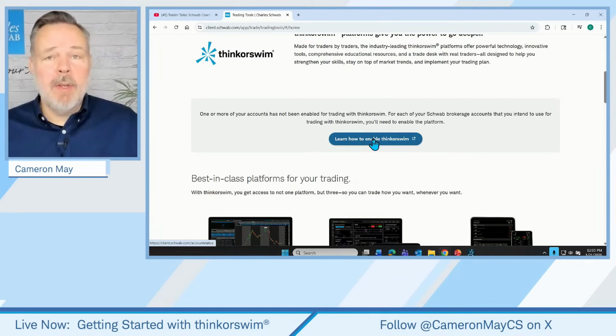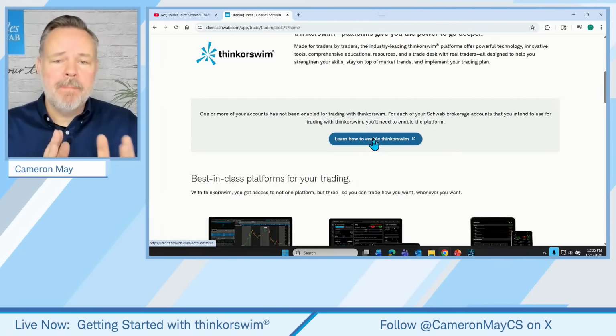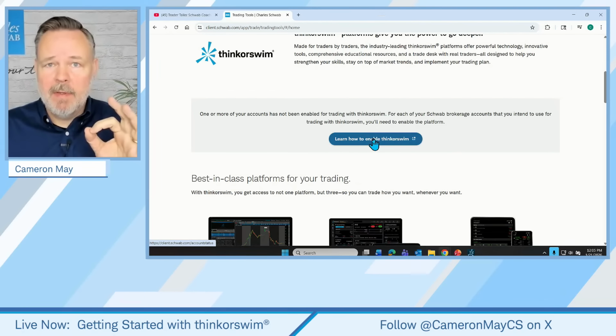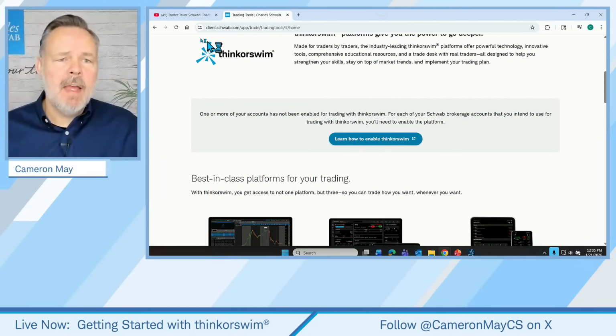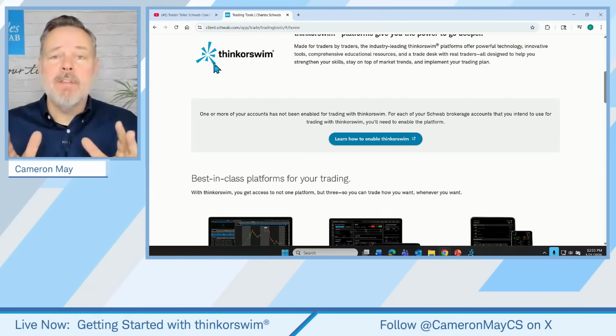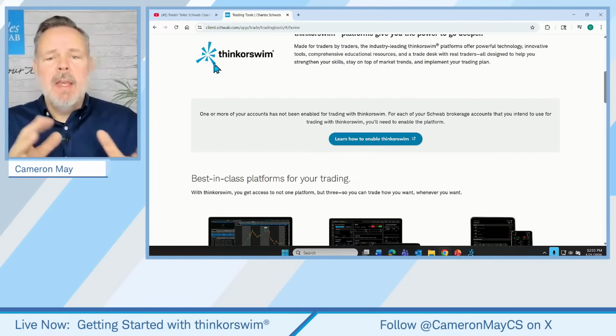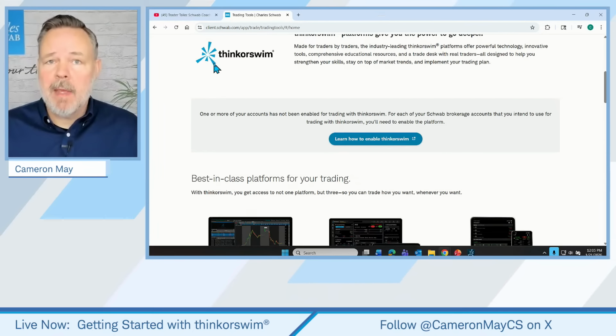So once it's been downloaded to your laptop or to your computer, it creates an icon on your computer's desktop. So when you're looking at basically your home screen, you'll see an icon that looks like this Thinkorswim splash there. And you just double click on that, it'll bring up a login screen to access the software. Now, if you don't see the splash icon, don't panic. You can also just look in your computer start menu, look for Thinkorswim and launch it right there.